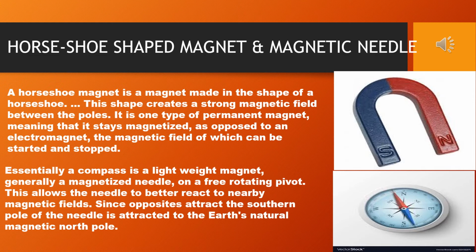See the diagram. In the first diagram, I have clearly shown a horseshoe-shaped magnet with two poles, north and south. In the second diagram, I have shown a compass, within which a needle-like structure is there, that is actually a magnet, and that is called a magnetic needle.